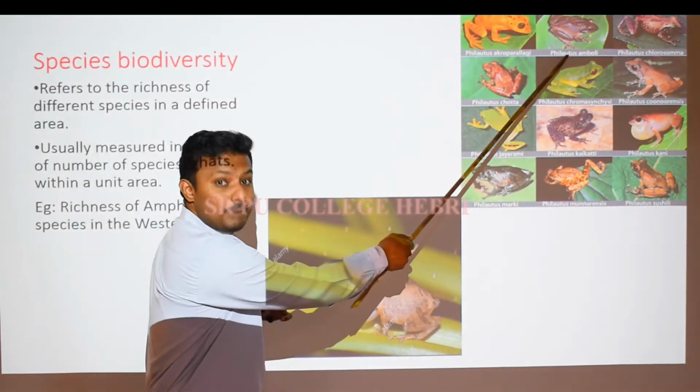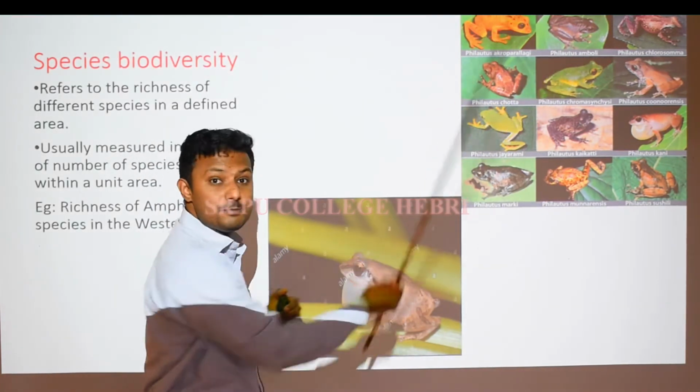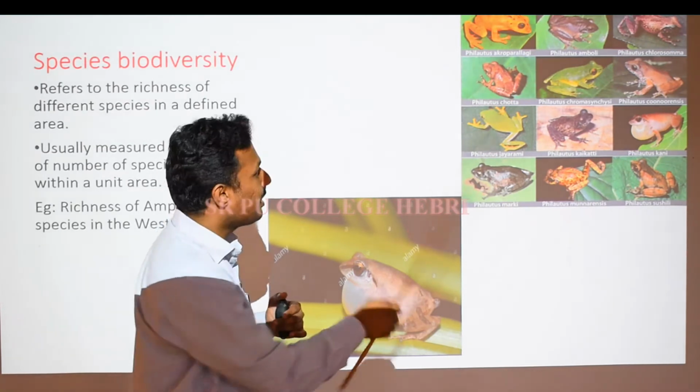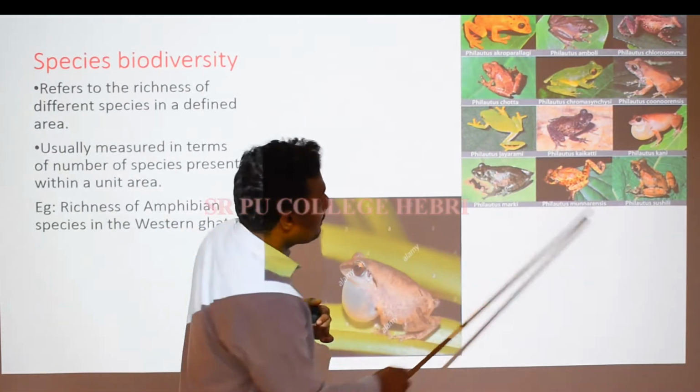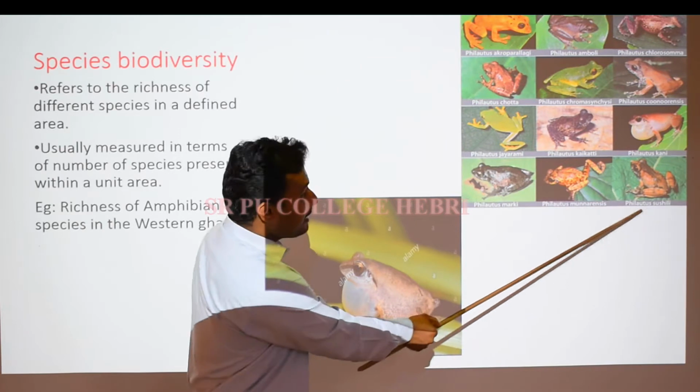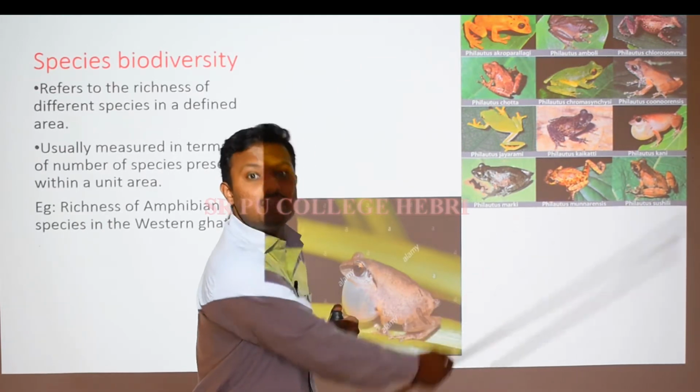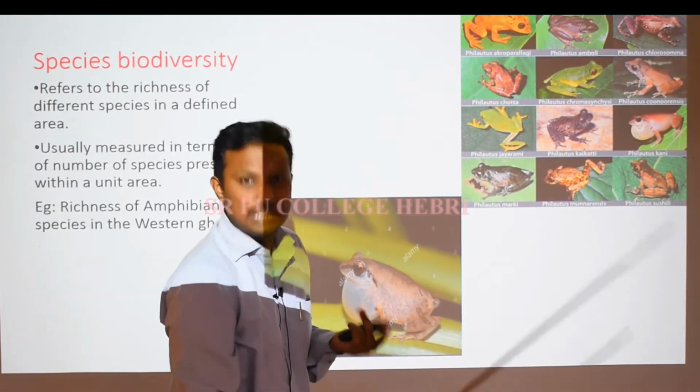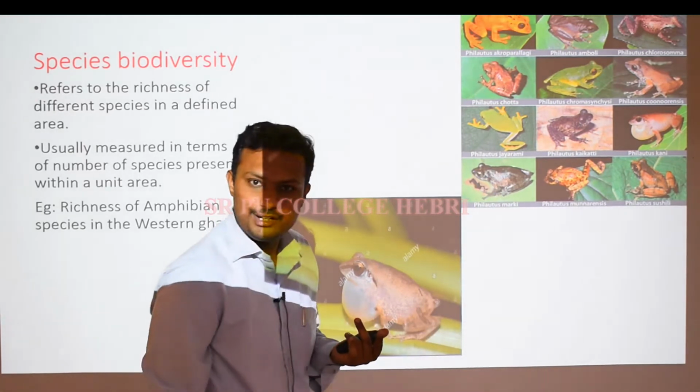Amboli is the name of the place. That is why the species name has been given as Amboli only, Philautus amboli. There is a Philautus sushili. The name has been given after the name of the discoverer. Maybe the name of the discoverer is Sushila, and that is how it has been given as Philautus sushili.